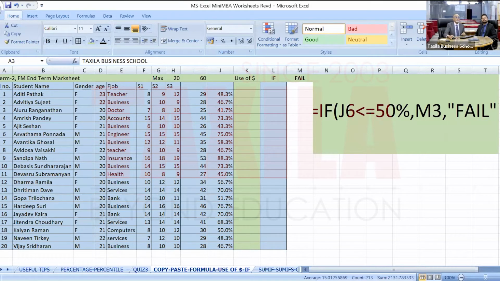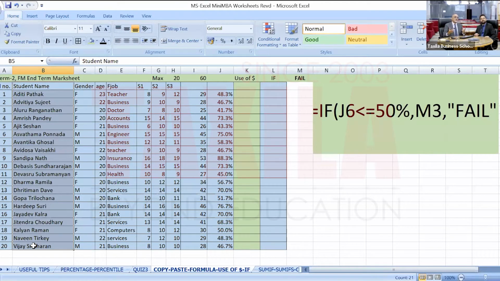So copy and paste, very easy. Whatever you want to copy, first go there and select. Let's say I want to copy student names. I will select the range. How do I select the range? I will left click first, drag the mouse down, and then release the left click. So this range is selected, this portion with student names.